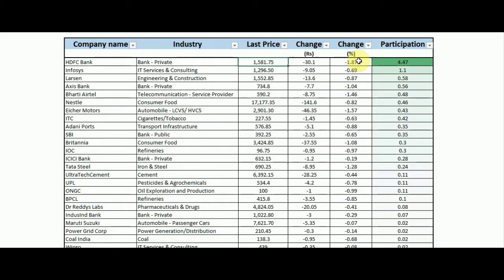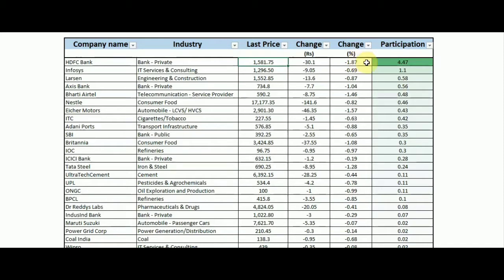Each stock should participate by a certain quantum, then only it will move Nifty on either side, right? Not all the stocks will be positive, not all the stocks will be negative as well. Some will be positive, some will be marginal, and some will be negative, correct?